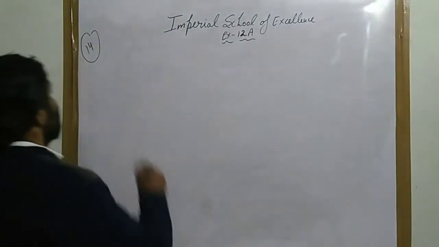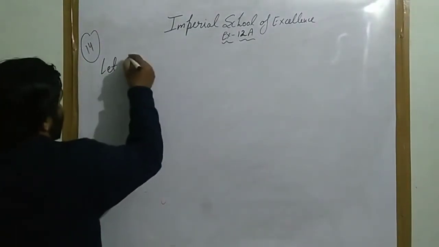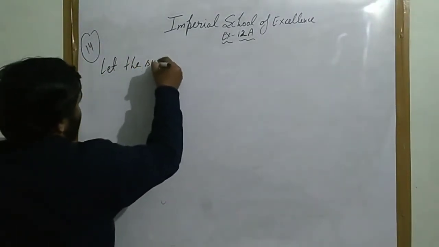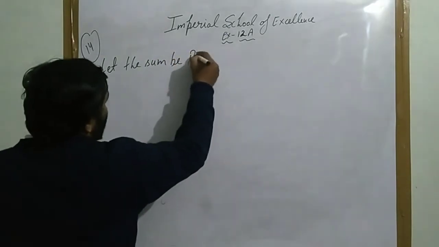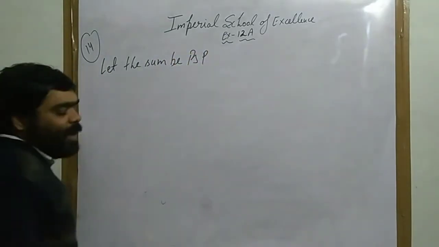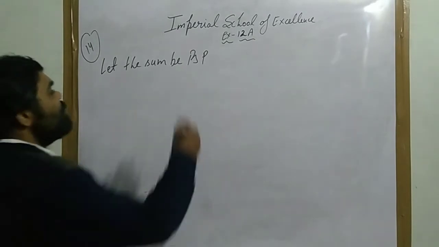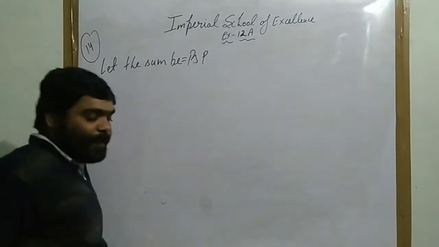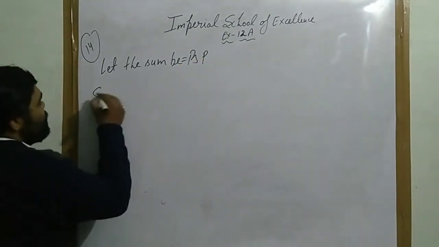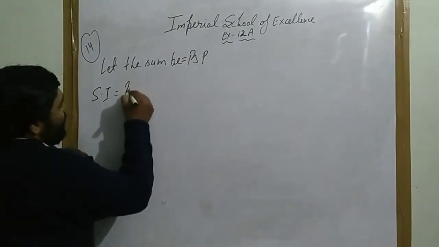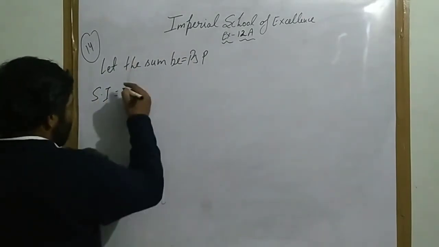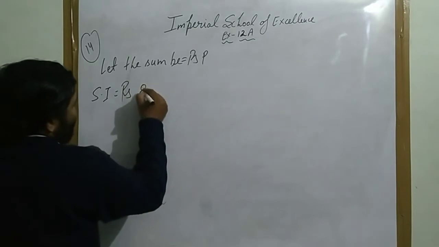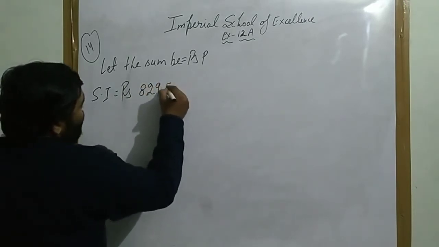Let the sum be rupees P. हमने sum को क्या मान लिया? P मान लिया. Now the simple interest SI equals rupees 829.50.